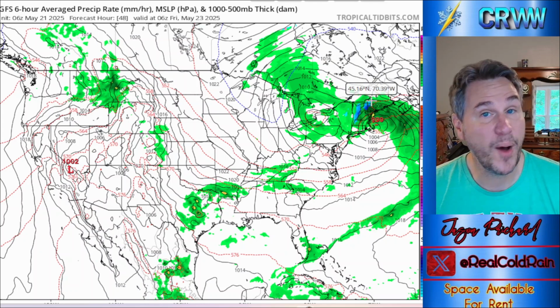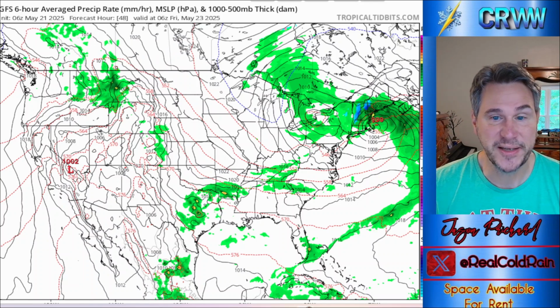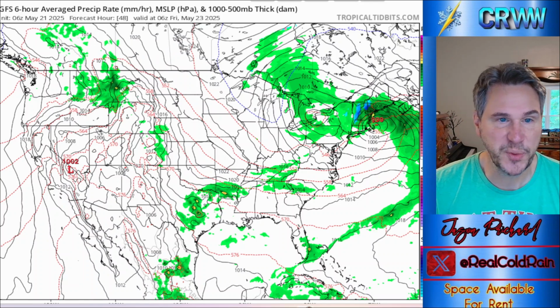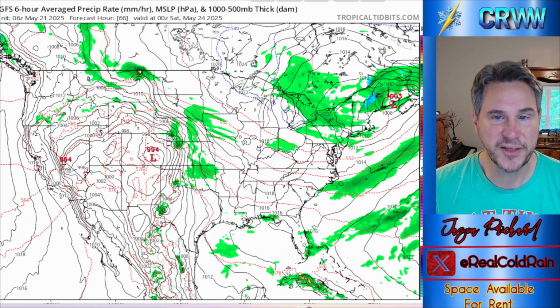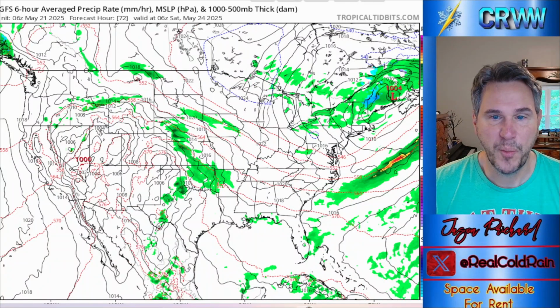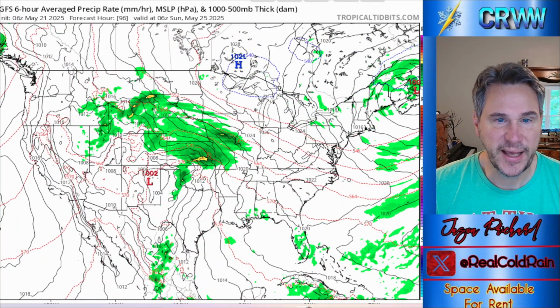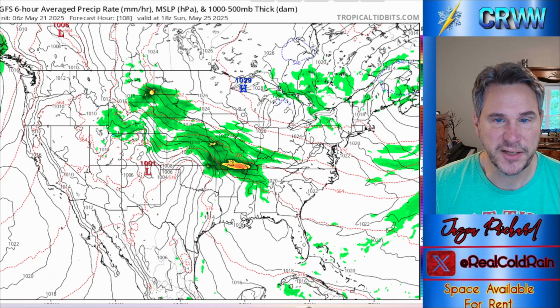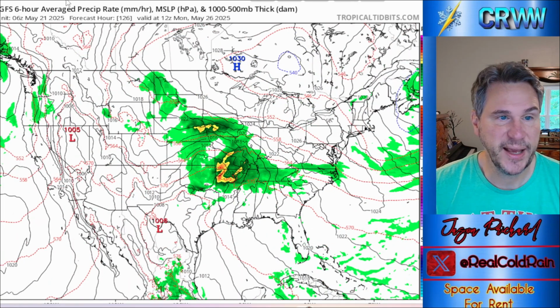The European is not quite so enthusiastic. And we're going to look here at the ensembles to see maybe who's right about this. But that's what the GFS is showing as we get on into the overnight hours Thursday into Friday. Snow continuing, rain continuing. That low pressure deepens a little bit, eventually starts to fill in somewhat. But through the day Saturday, we're looking at rain falling for much of northern New England, actually, as we get through the day Saturday. And again, that will pull out as we go through the day on Sunday, leaving us with a little bit of shower activity, some clouds hanging on as we go through the day Sunday.